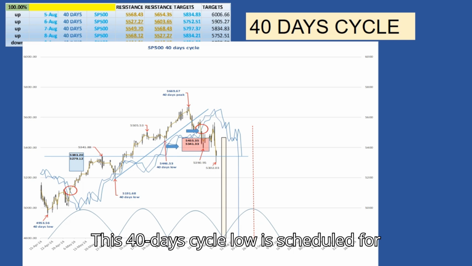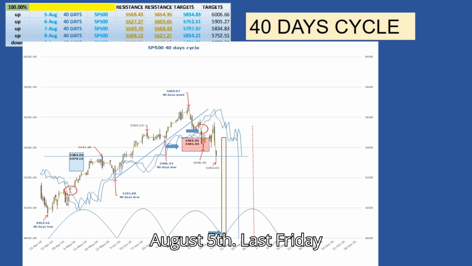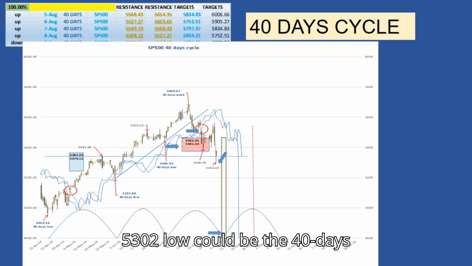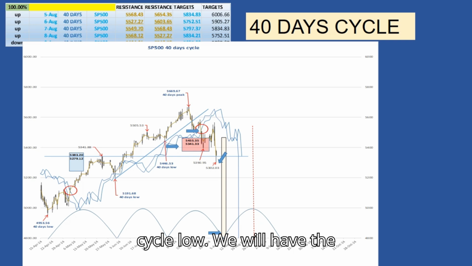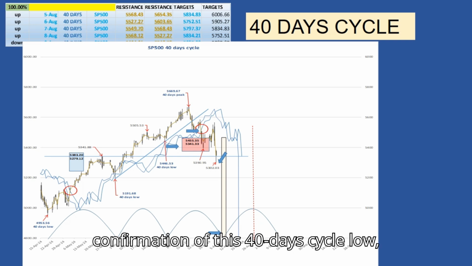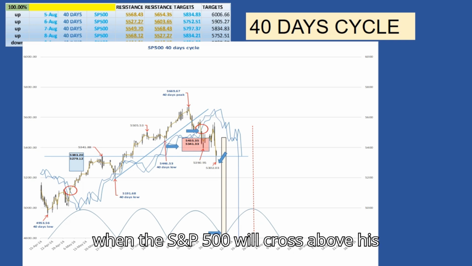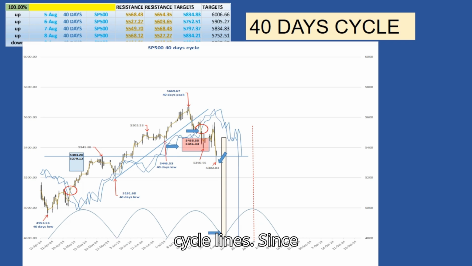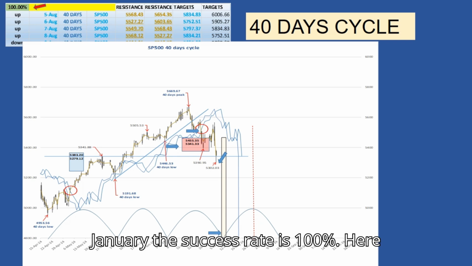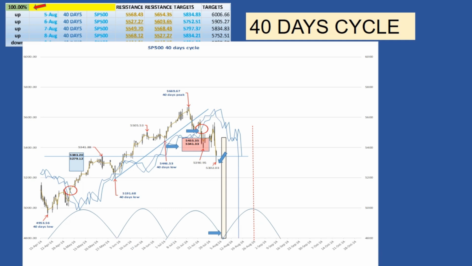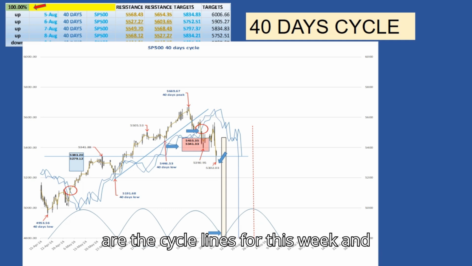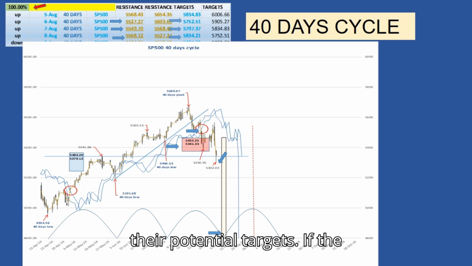This 40-day cycle low is scheduled for August 5th. Last Friday's 5,302 low could be the 40-day cycle low. We will have the confirmation of this 40-day cycle low when the S&P 500 crosses above its cycle lines. Since January the success rate is 100%. Here are the cycle lines for this week and their potential targets, if the S&P 500 crosses above them.